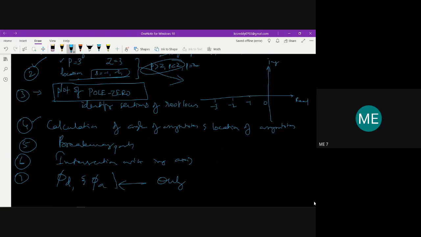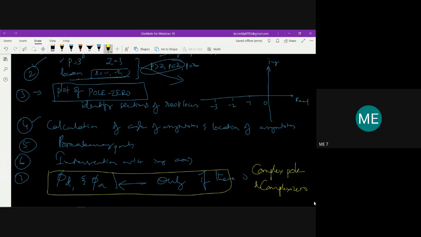This will be used only if there are complex poles or complex zeros present in the open loop transfer function. That is phi d or phi a, or both.